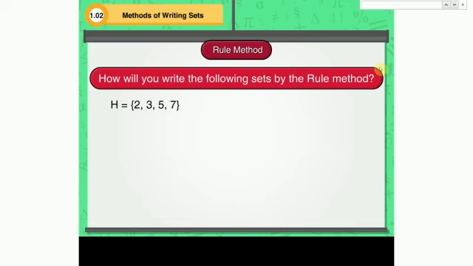Question number 6. 2, 3, 5 and 7 belong to set H. In the rule method, it is written as H is a set of all B such that B is a prime number less than 8.